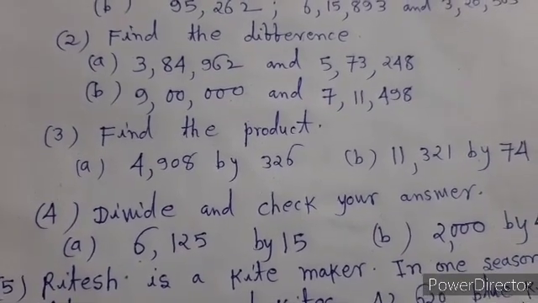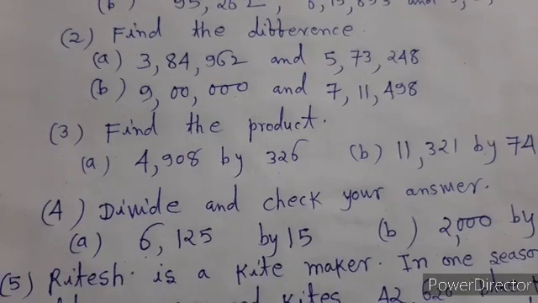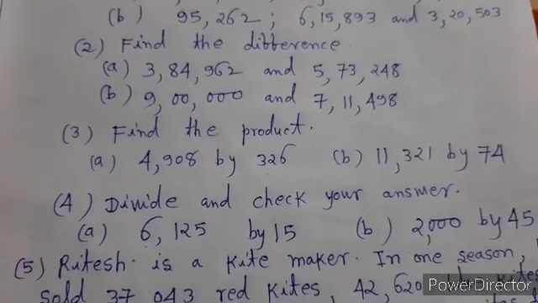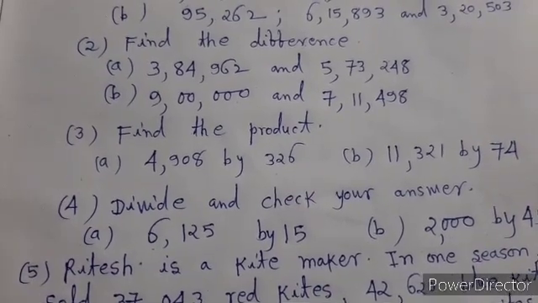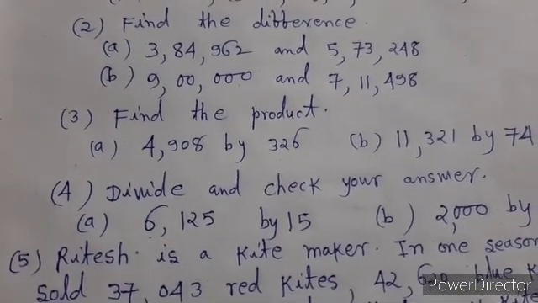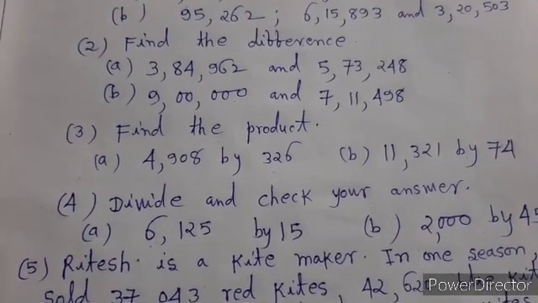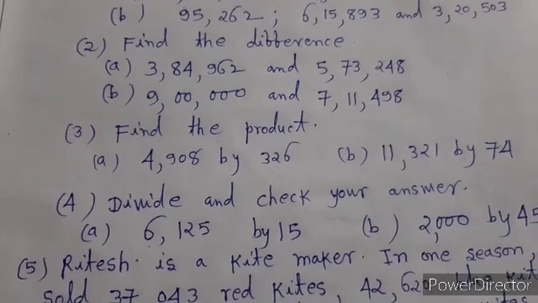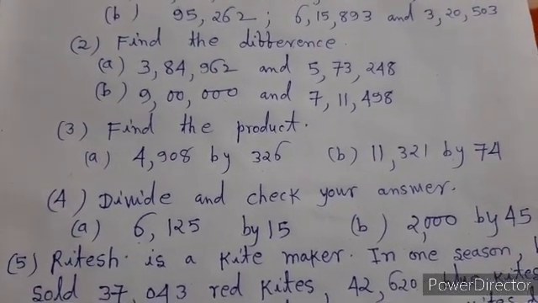In A, 4,908 by 326. In B, 11,321 by 74. The question 4 is, divide and check your answer. A: 6,125 by 15. B: 2,000 by 45.